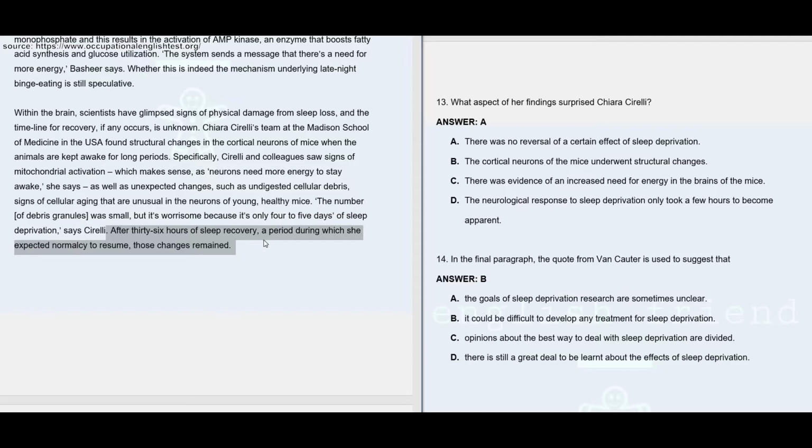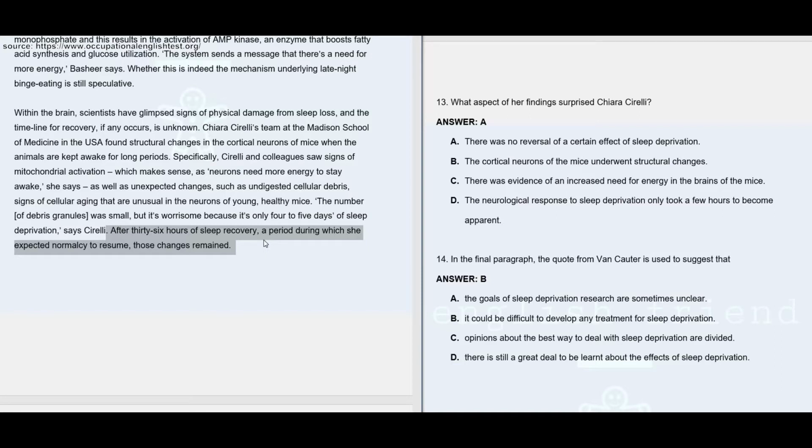So we can learn from the whole paragraph that there are some changes happening when the mice were kept sleep deprived. In the last 2 lines, you may see that she really is expecting those changes to reverse and become normal during the sleep recovery period, but that didn't happen. Those changes remained. And this is what surprised her.